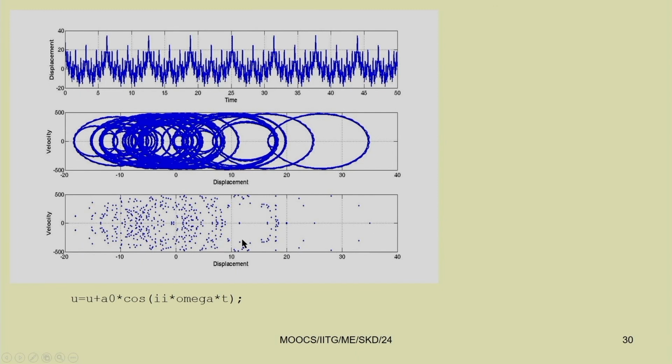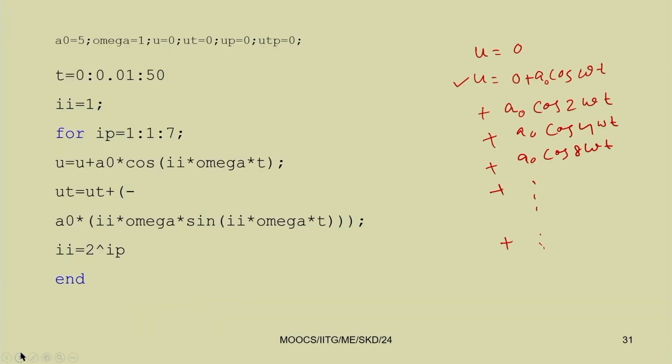You can also plot the Poincare section. Here you know the maximum omega you have taken. As IP you have taken 7, so the maximum is 2 to the power 7. You multiply by 2, seven times: 2, 4, 8, 16, 32, 64 and 128. So you have taken 128.